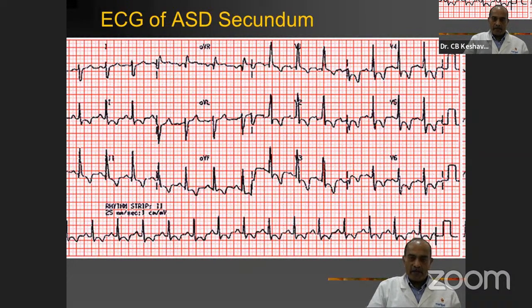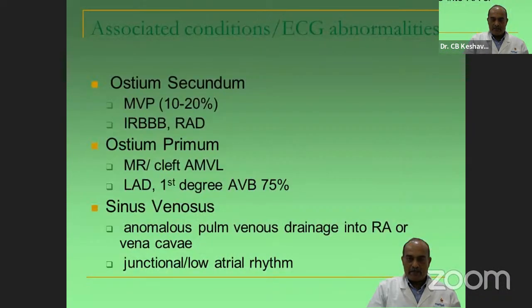Like I said, the height of the R wave in V1 predicts the pulmonary artery pressures. Usually, if you calculate the number of squares here, it's about 5, 10, 15 squares. So about 5 into 5, minimum pressure in the pulmonary artery will be about 25, the mean pulmonary artery pressure. That is how indirectly they used to calculate the pulmonary artery pressures before cardiac catheterization came into existence in the 1960s.